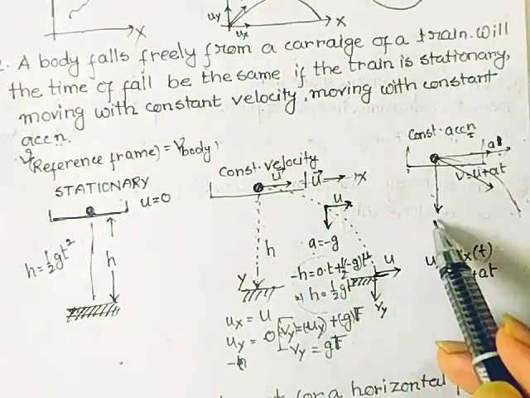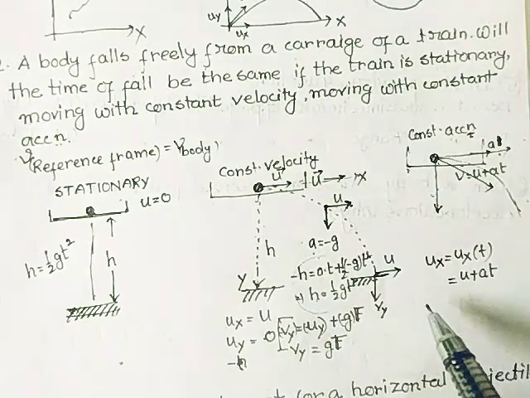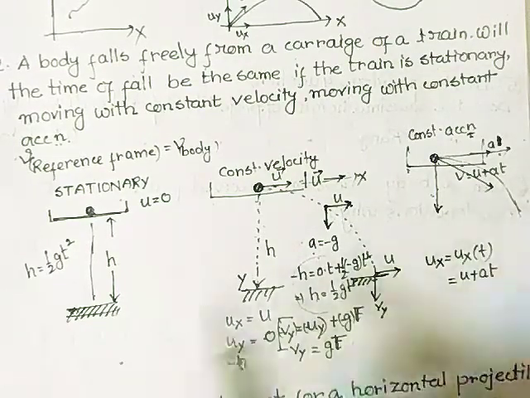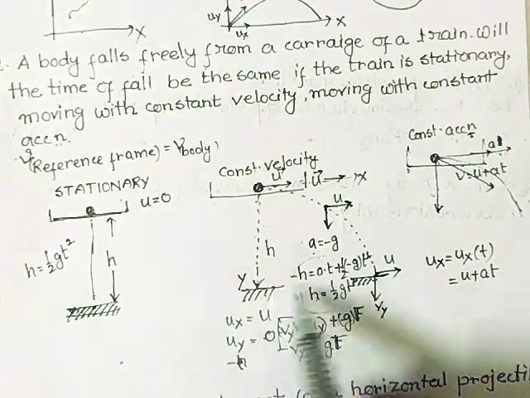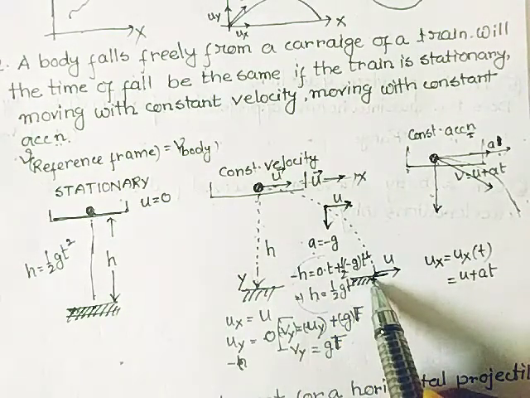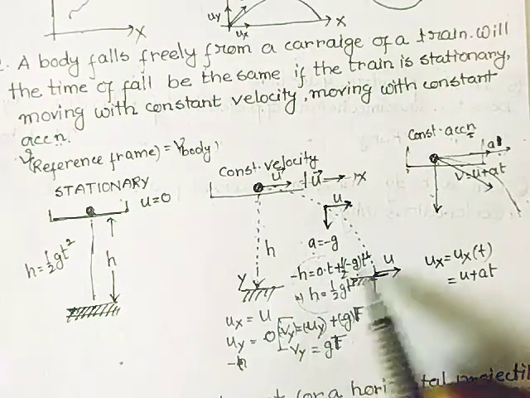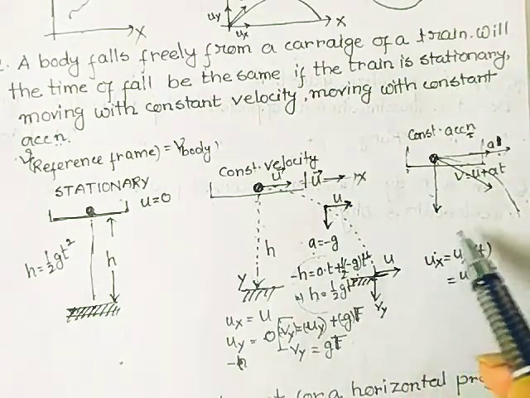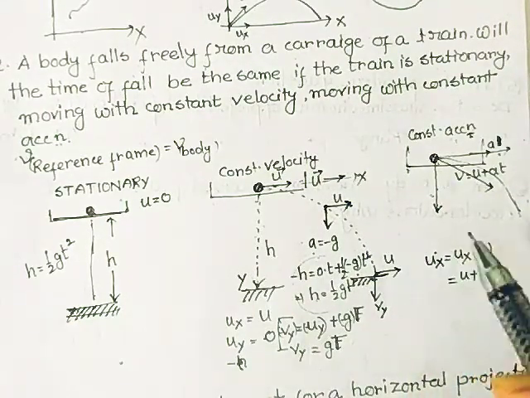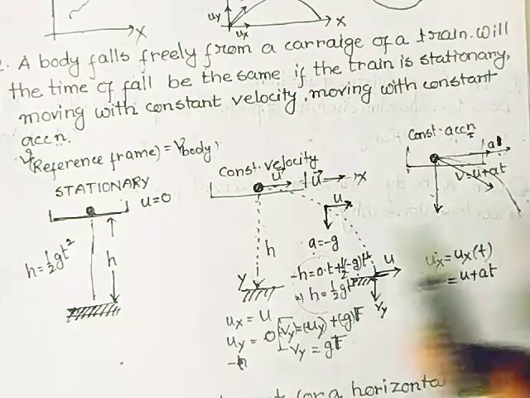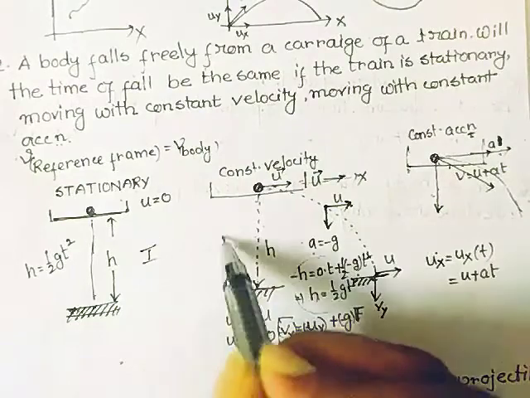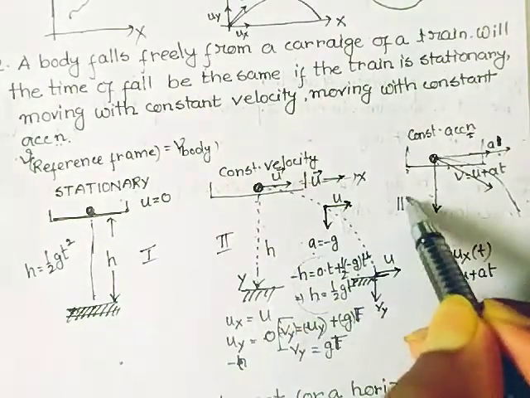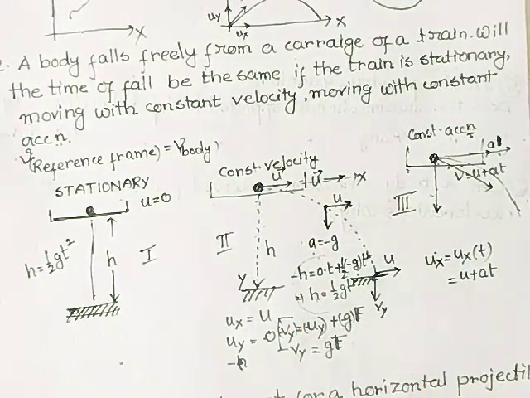There will be no variation in the y components, but in the x component there is a variation. In this case the particle just falls down. In case 1 and 2 the particle has a definite and constant range since u is constant, but here the range is a function of time, and in case 3 the range is greater than that of cases 1 and 2.